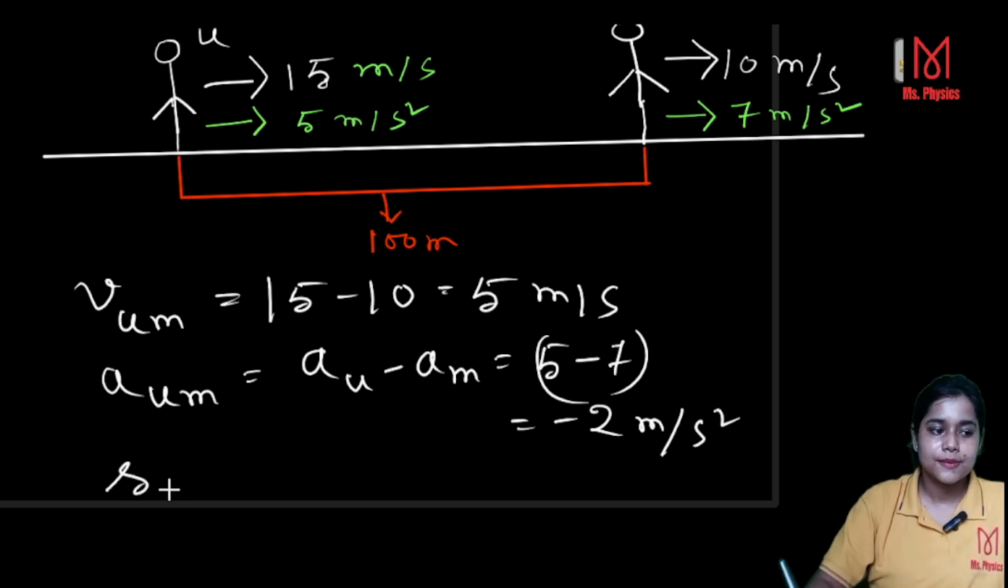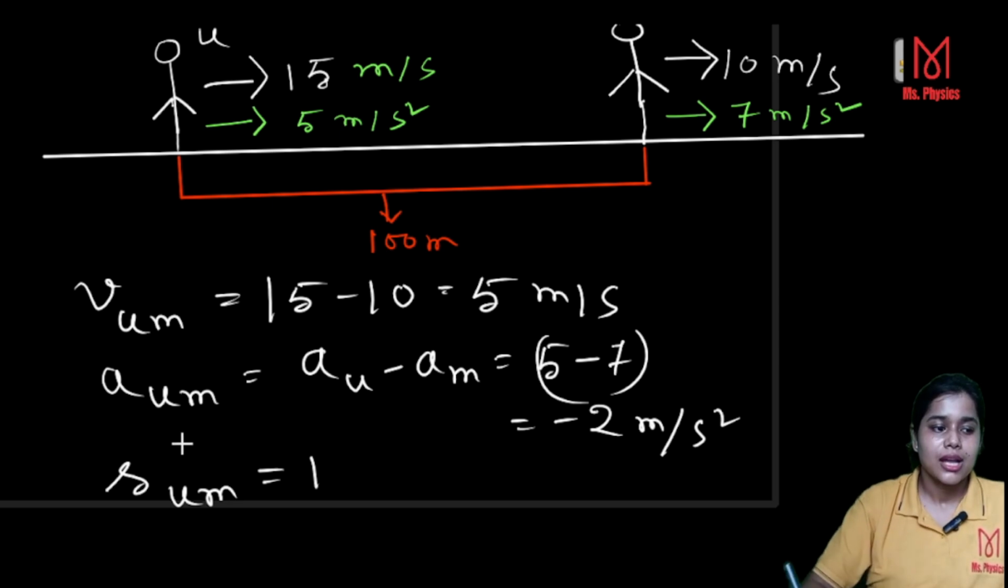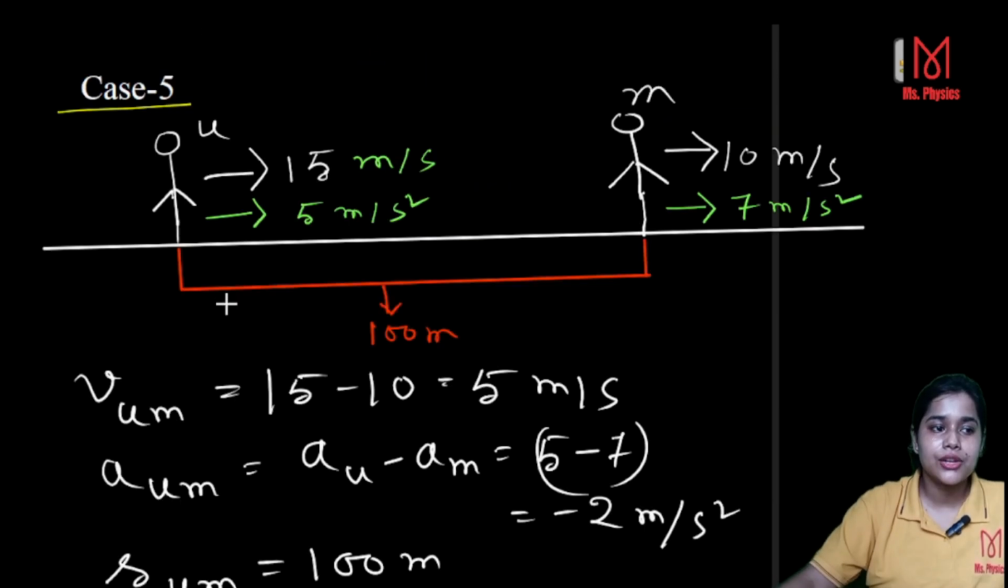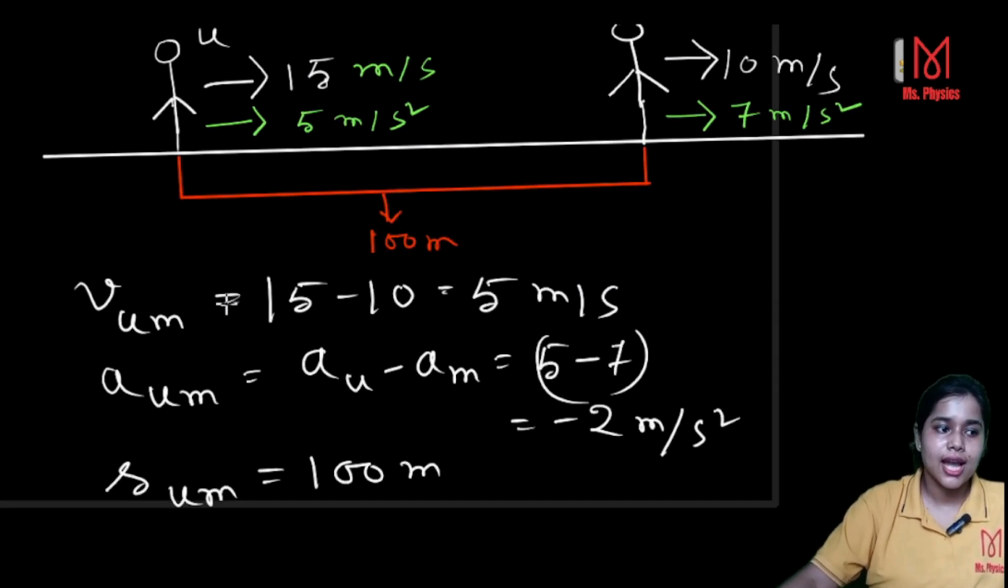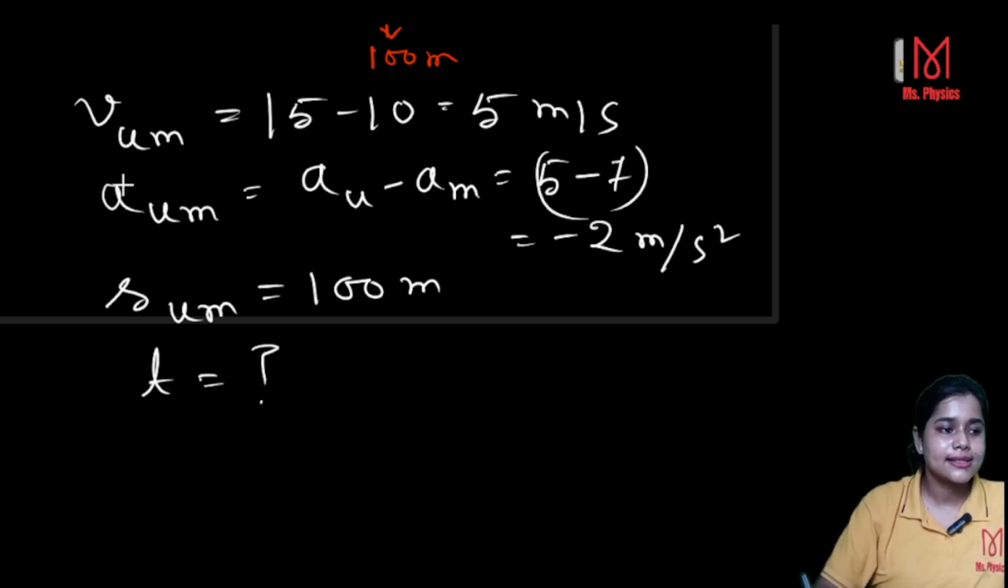Next is displacement or distance S. Relative displacement, which is constant, okay, means it doesn't change. So S is equal to 100 meter. Now you have to find out when you will be able to catch me. So here you see that you need time, right? T is required. S, a, v, all these are known to you.